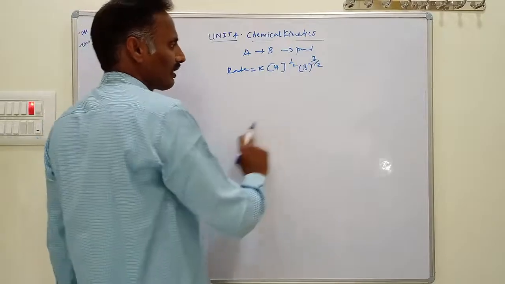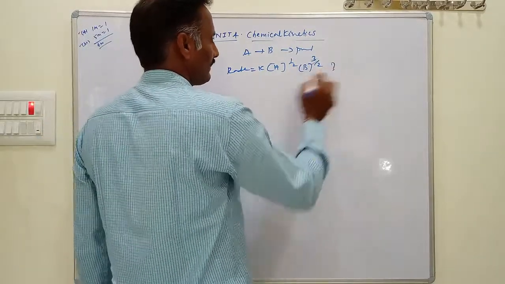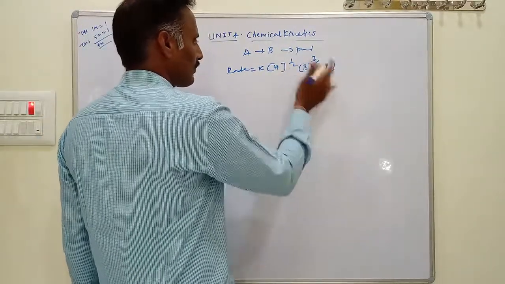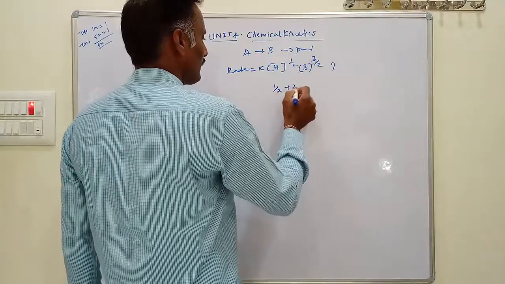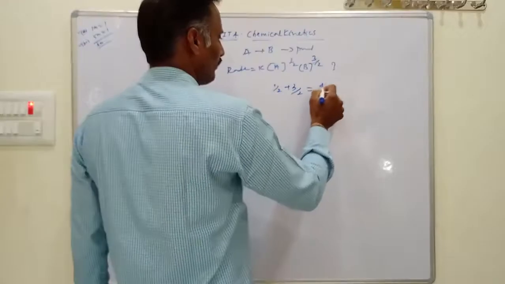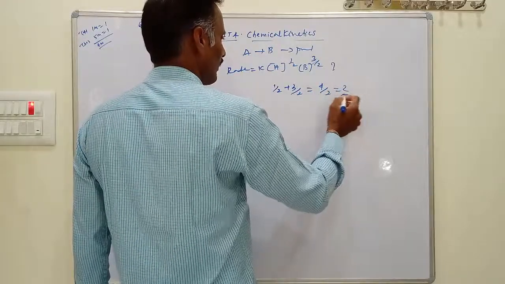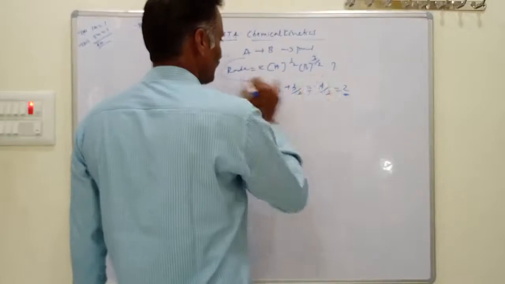Then find out the overall order of the reaction. What is the overall order of the reaction? The overall order is nothing but the sum of the powers. What is the power of A? Half. What is the power of B? 3 by 2. That is half plus 3 by 2, equal to 4 by 2, that equals 2. Here the order is second order. This is called a second order reaction.